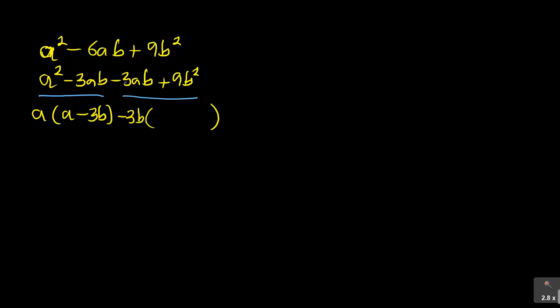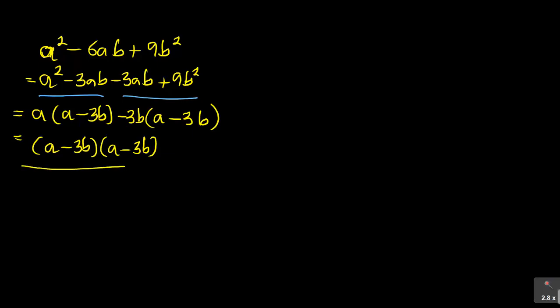So minus 3b into minus 3ab gives me an a, and minus and positive becomes negative. 3 into 9 is 3, b into b squared is b. So you see what I meant when I say the brackets will always be the same. When you do that, you simply get a minus 3b in the brackets, and then you have a minus 3b, which is good. Some could have recognized this, but anyway, I did not recognize that it was going to work like that. So we've done the first one.